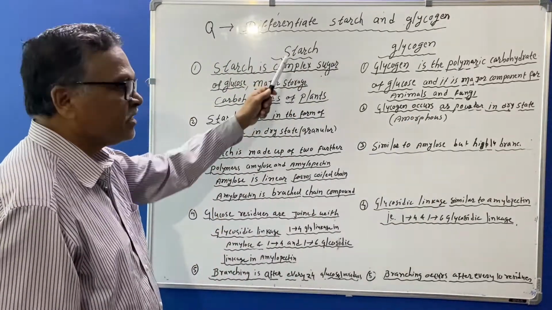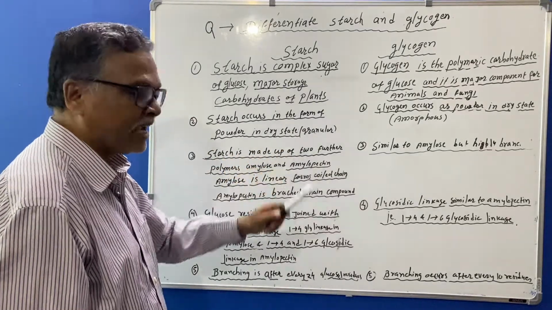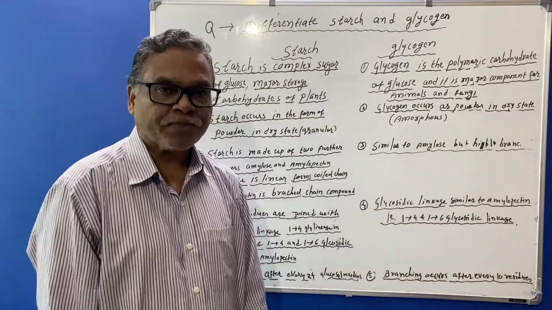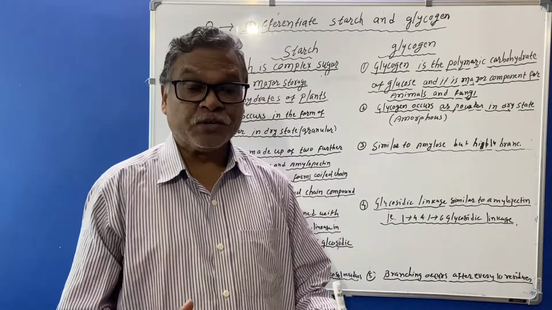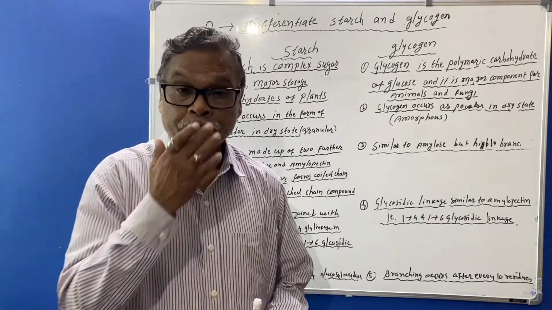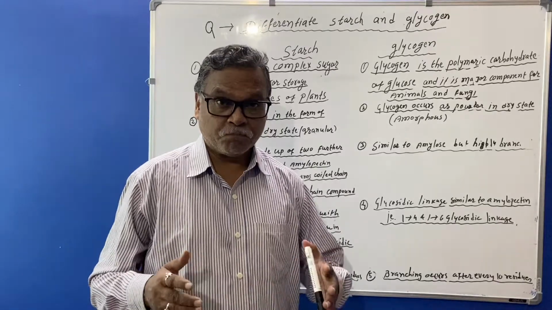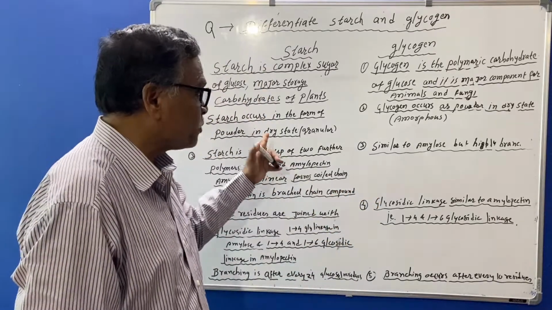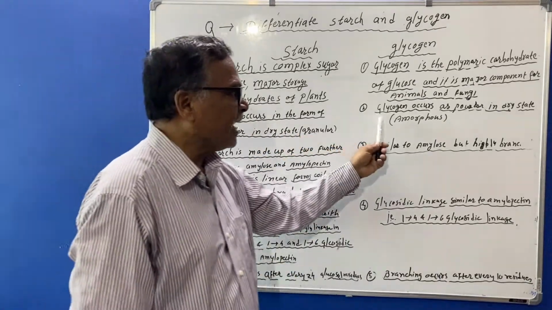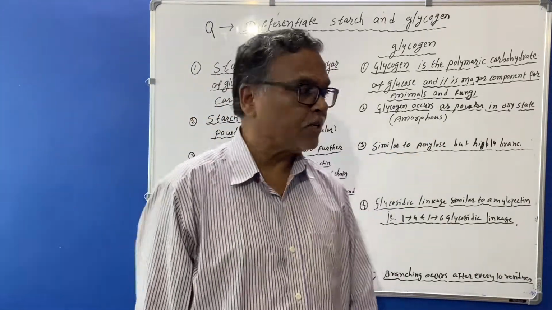The second point under starch: starch occurs in the form of powder in dry state. If you observe the starch, you will see it in granular form in the laboratory whenever a practical is kept for polysaccharides. The starch powder is used there and it is granular in nature. Glycogen occurs as powder in dry state and it is amorphous in nature.